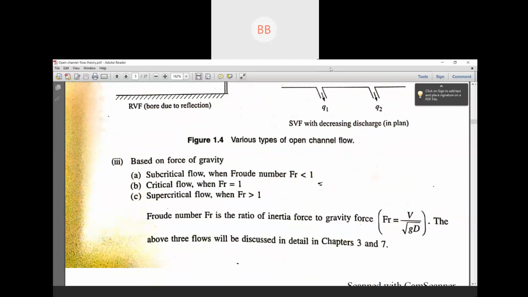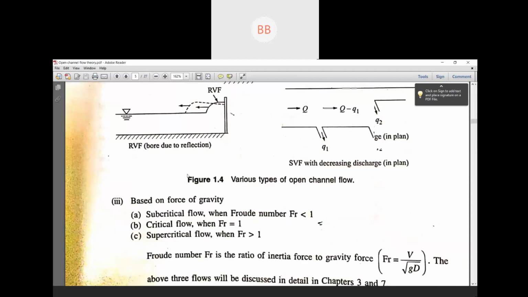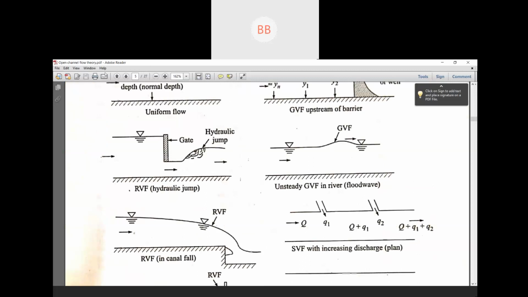In other words, you can say hydraulic jump occurs when your Froude number jumps from greater than 1 to greater than 2, when your flow is changing from supercritical to subcritical. If you see here, this portion is in supercritical, this portion is in subcritical, and the critical flow is in between the two.